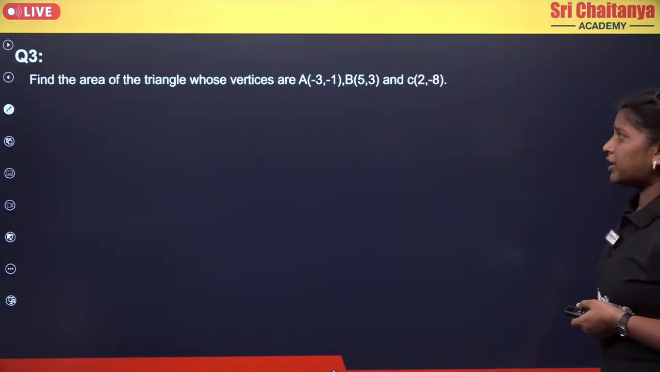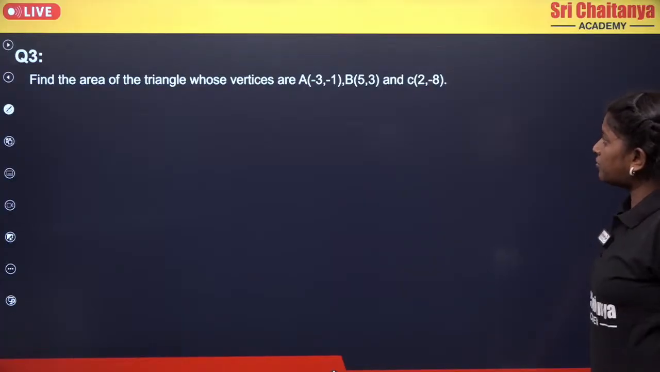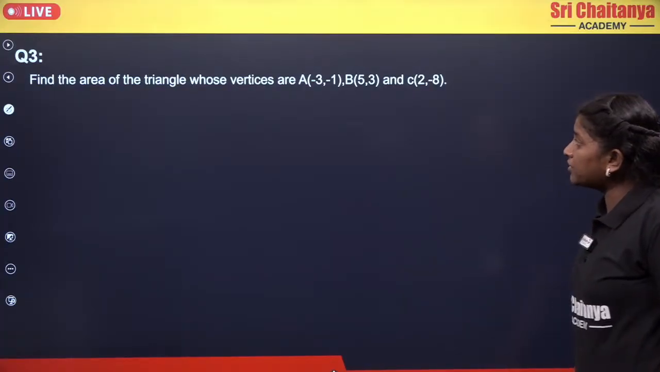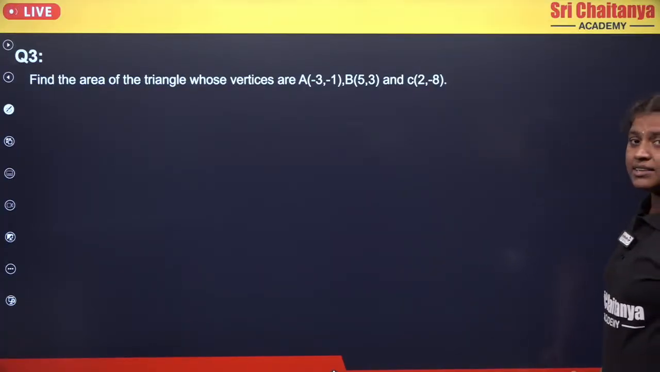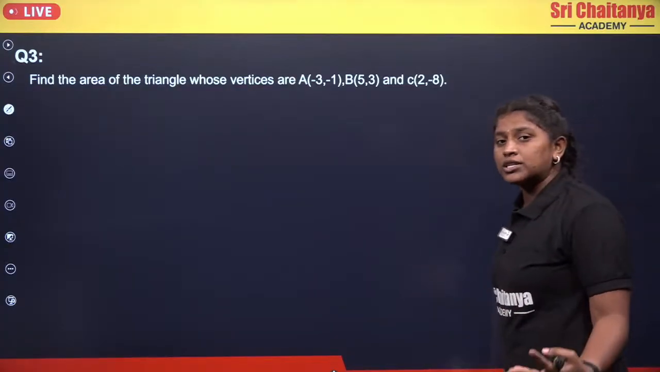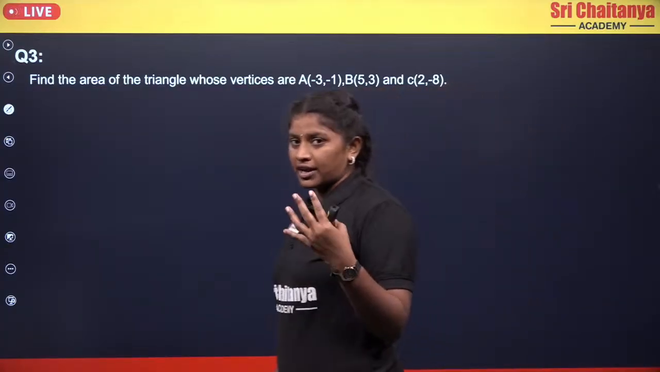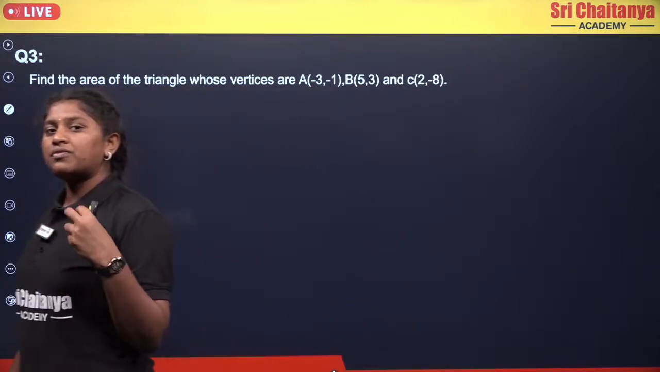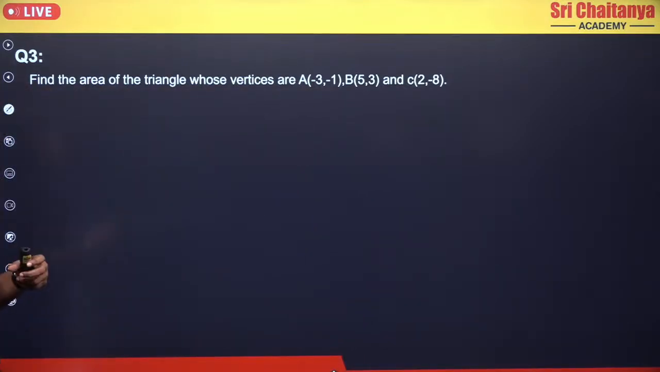Okay, so this is how we are going to solve it. Now moving to the next, find the area of the triangle whose vertices are A, which is of minus 3 comma minus 1, and B, which is of 5 comma 3, and C, which is of 2 comma minus 8. They gave the coordinates of the 3 vertices of a triangle, and they are asking us to find the area. So let's see how can we solve this.